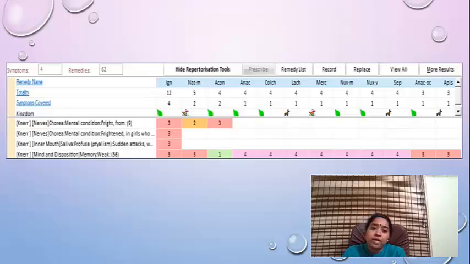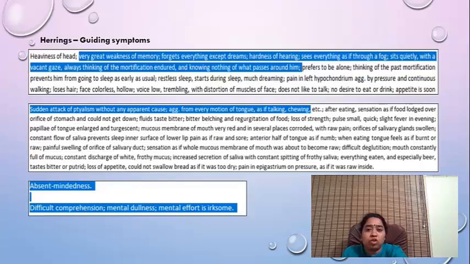Now, why did I choose nerve repertory here? I also initially did not know that I have to choose the nerve repertory. I'll tell you. Here the first selected remedy was Ignatia. Now when I cross-checked in Hering's Guiding Symptoms, I chose to read Hering's Guiding Symptoms because nerve repertory is based on Hering's Guiding Symptoms.